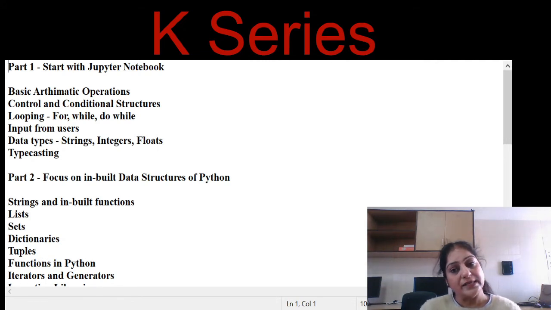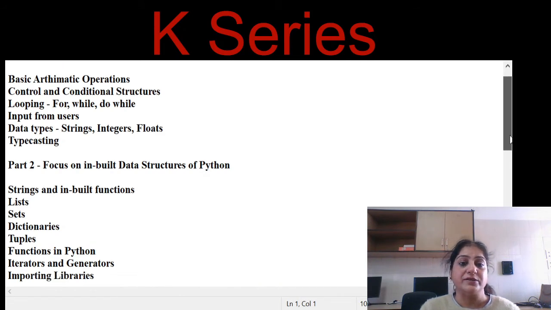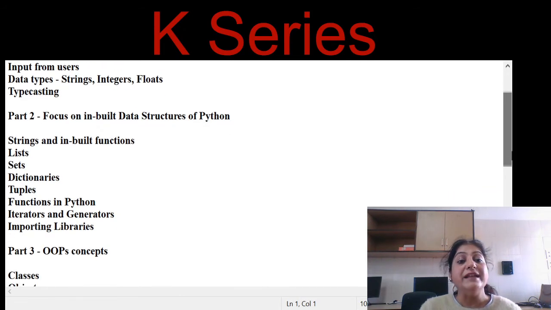Now my part 2 says focus on inbuilt data structures of Python. These are lists, sets, dictionaries, tuples, and functions in Python are also there. Many inbuilt functions are already provided in Python. So that is the reason it is very user friendly, very easy to use, and this is the reason that your lines of code become so short.